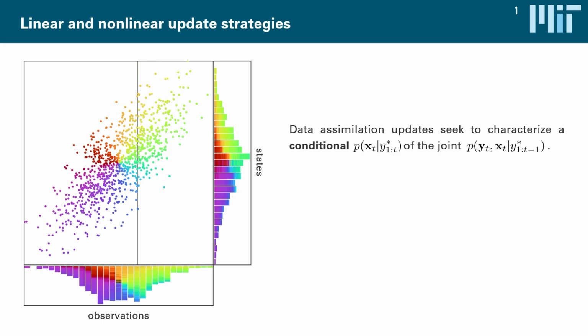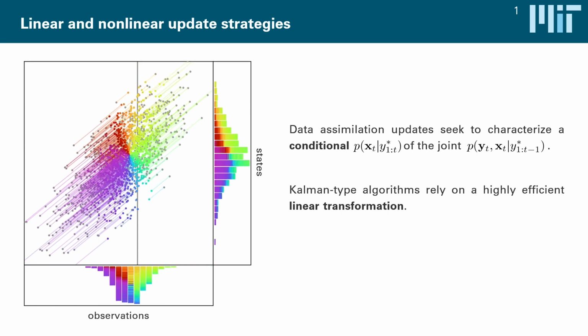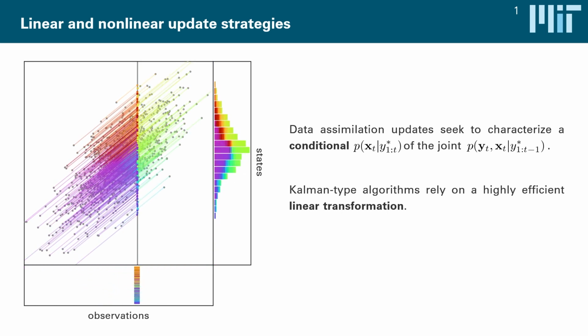And one of the most efficient and well-known methods to do so is, of course, the ensemble-Kalman filter, which realizes a very sample-efficient, powerful linear transformation that projects these joint samples onto the conditional, onto the posterior corresponding to the new observation. And this update works extremely well if the joint distribution is multivariate Gaussian, as it is in this instance. Unfortunately, this won't always be the case.